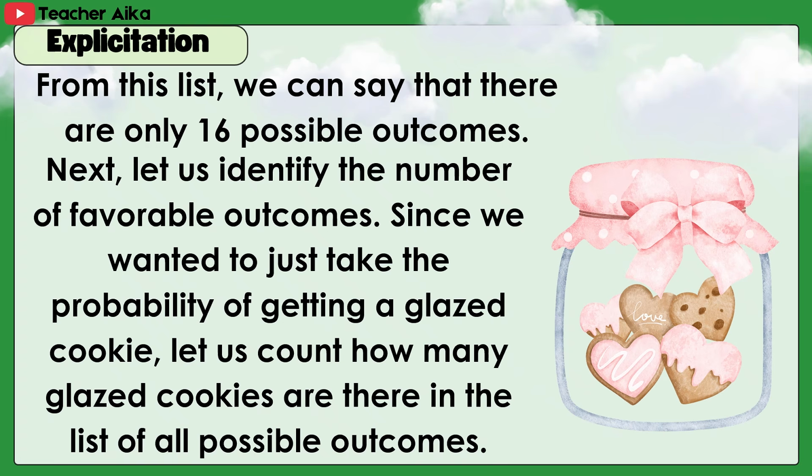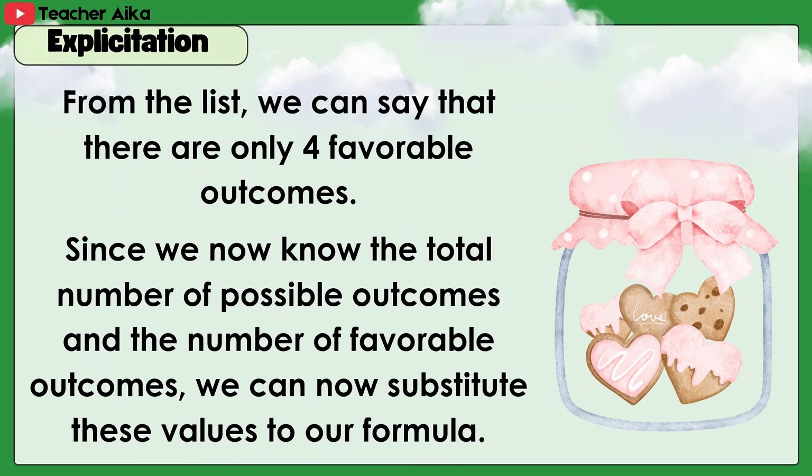Next, let us identify the number of favorable outcomes. Since we wanted to just take the probability of getting a glazed cookie, let us count how many glazed cookies are there in the list of all possible outcomes. From the list, we can say that there are only 4 favorable outcomes.